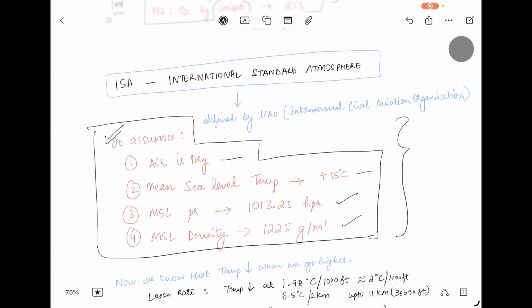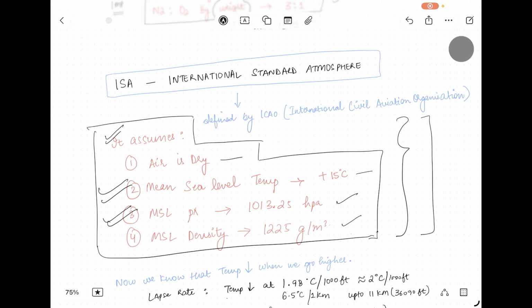Now whenever we go to Delhi or Mumbai, the aircraft is going to compare those values with these values and give us an idea whether the temperature is higher or lower in Delhi compared to this value, or whether the pressure is higher or lower compared to this value. So now there is a standard value, and we can go anywhere and it would be compared against these values.